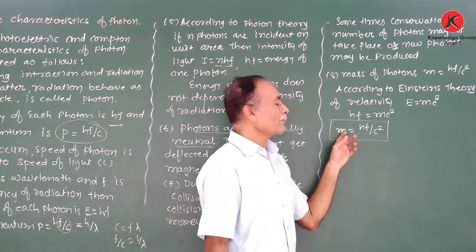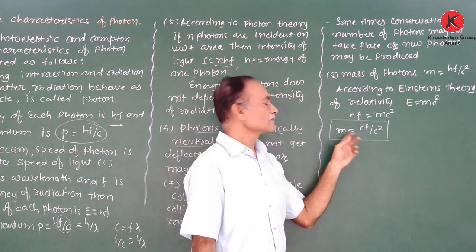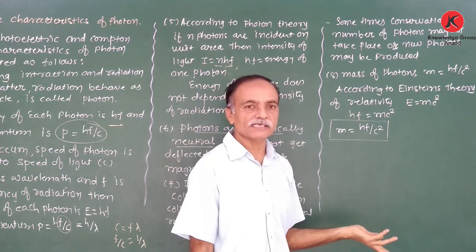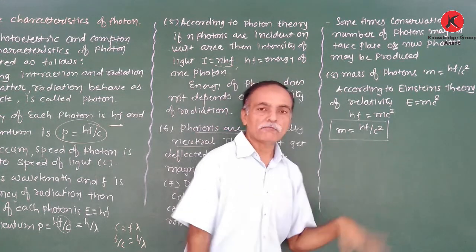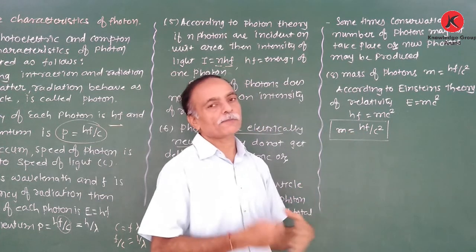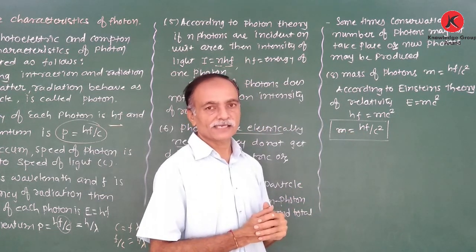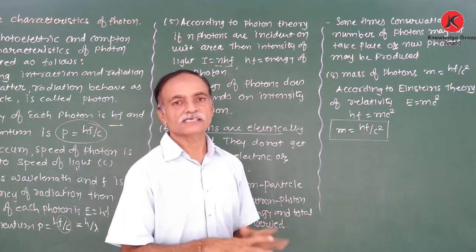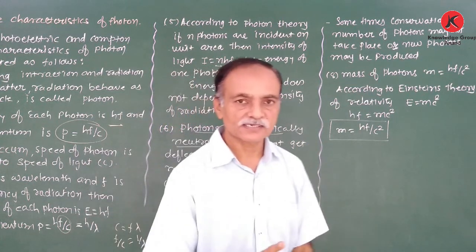Therefore the energy of the photon is E equal to hf, momentum P is equal to hf upon c or h upon lambda, and mass of the photon is hf upon c square. Clear? So these are the characteristics of the photon. These are most important for 2 marks questions.